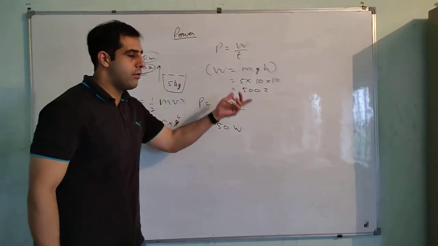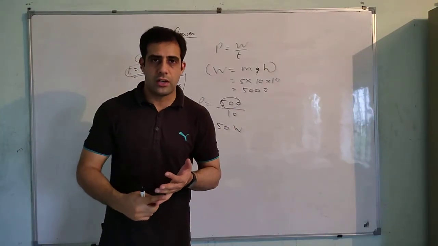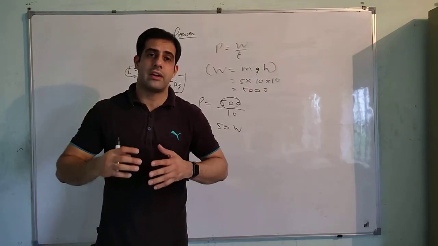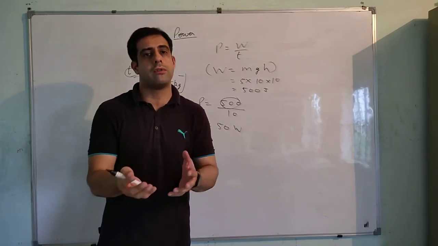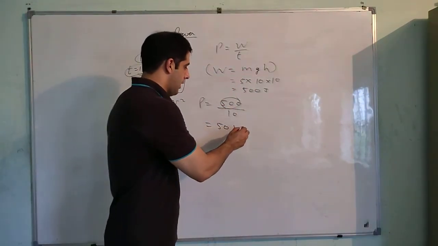So to find the work done, first you have to see what kind of work is done, whether it is using potential energy, whether it is using kinetic energy, or whether it is a mixed kind of motion which is using both of these energies. Then you can apply the formula accordingly and find out the power in watts.